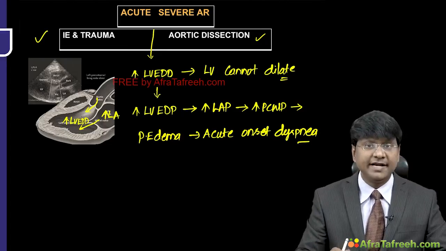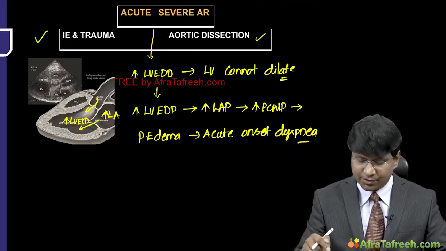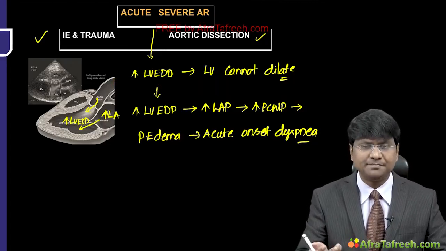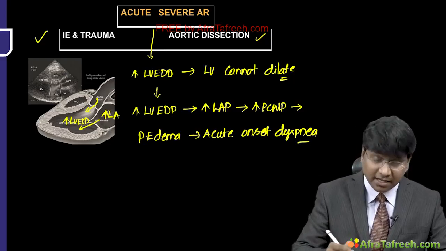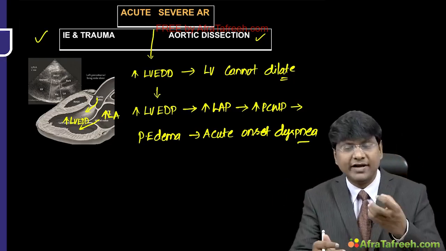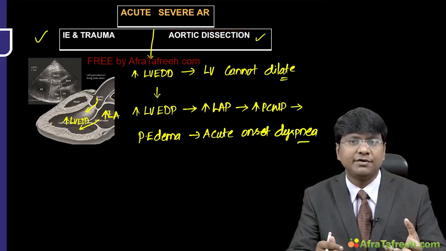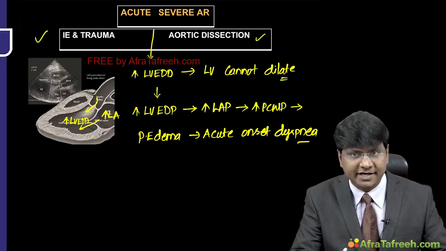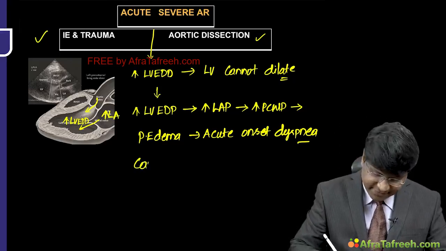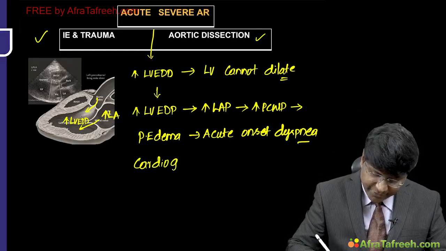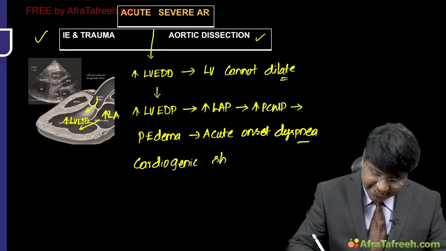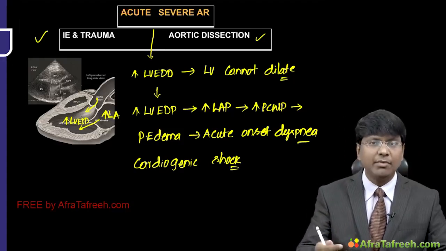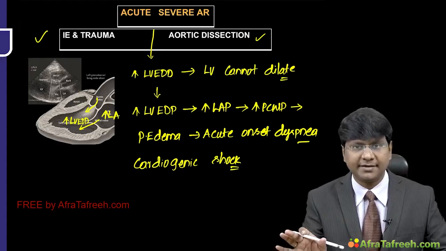So this pulmonary edema will not only cause acute onset dyspnea in these individuals. What will happen to the cardiac output? Because there is an acute regurgitation where the LV is unable to handle that large quantity of blood, there can be development of LV dysfunction, thereby the cardiac output can get affected. So these patients subsequently can also develop cardiogenic shock. Remember, these patients require immediate surgical intervention to come out of this event of acute AR.